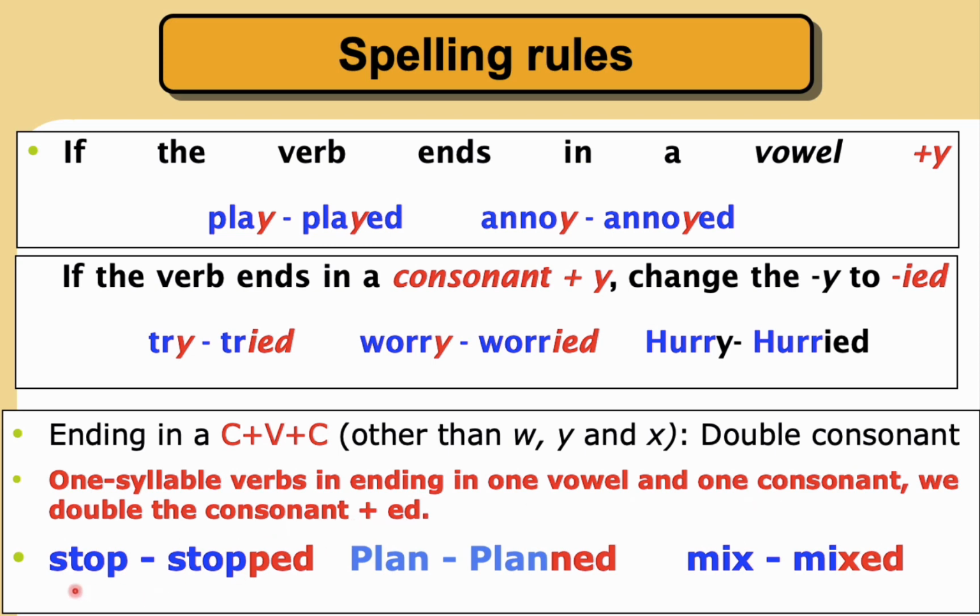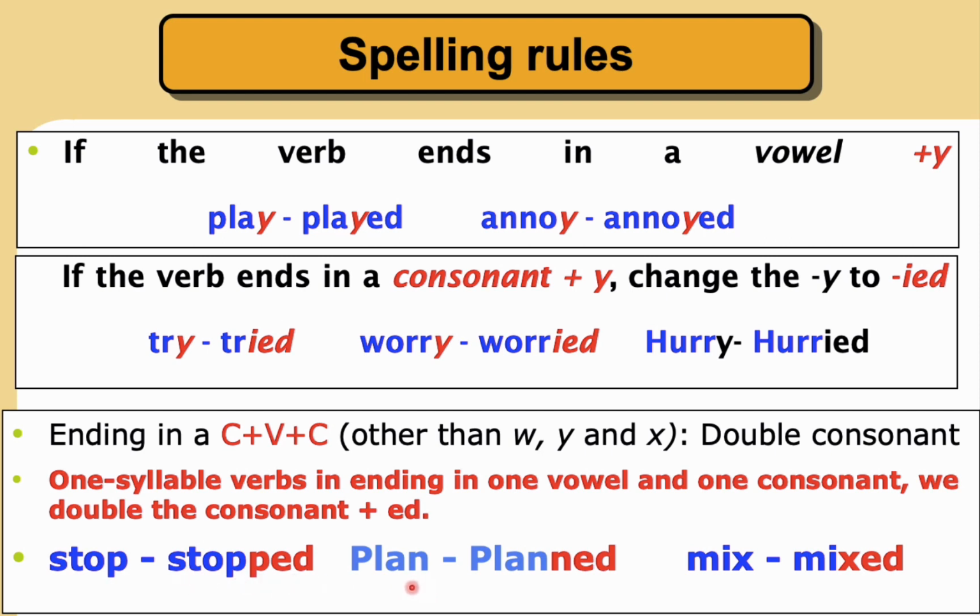Now look here, let's go to the verb to stop. What do we have at the end of stop? We have p. T is what? Consonant. O is what? Vowel. P is what? Consonant. So what do we do? We double p. Okay, we double the consonant with double p. So the past of stop is stopped.